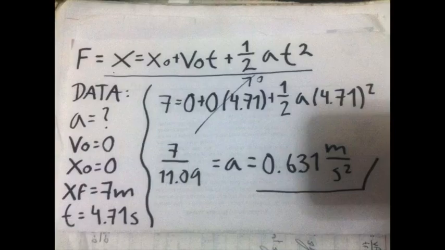To answer this question, the topic we used was kinematics, and we used the following formula. The factors that were involved were initial and final position, time, and acceleration. The data was initial velocity 0, initial position 0, final position 7 meters, and time 4.71 seconds. Then we substituted into the formula, and acceleration equals 0.631 meters per second squared.